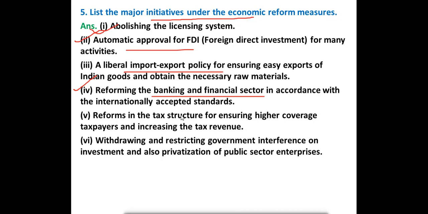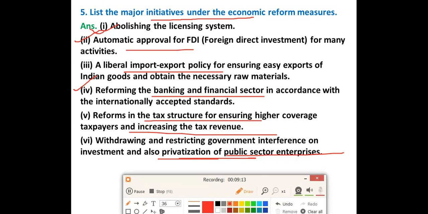Fifth point is reforms in the tax structure for ensuring higher coverage of taxpayers and increasing the tax revenue. You all know about the tax, that everyone has to pay the tax. So there are some reforms, changes in the tax structure also. And the sixth one is withdrawing and restricting government interference on investment, also privatization of public sector enterprises. Withdrawing and restricting government interference means the government will not impose any rules and regulations on the private as well as on the public sector. Okay, and also privatization of public sector enterprises. The government will not interfere in their matter.